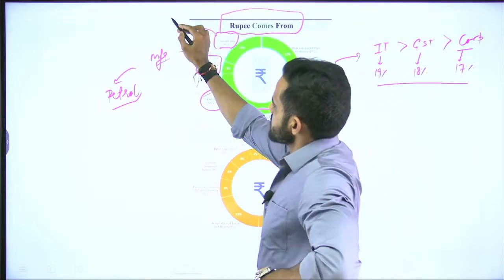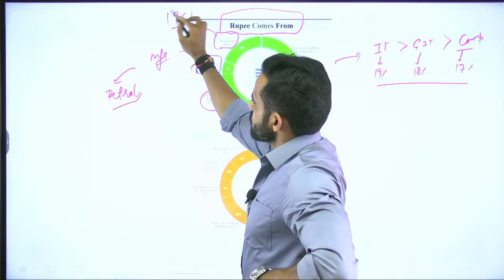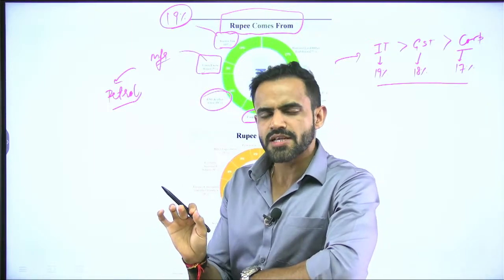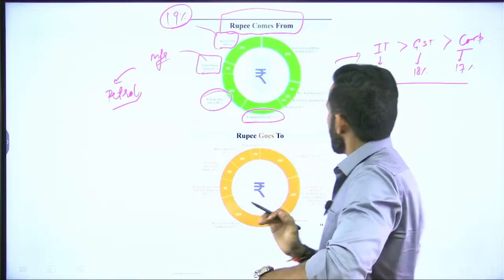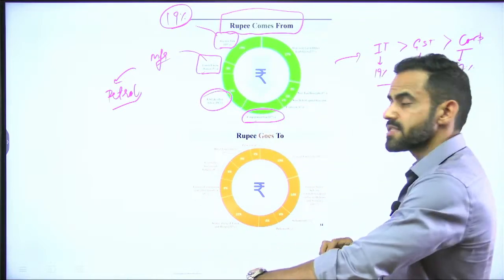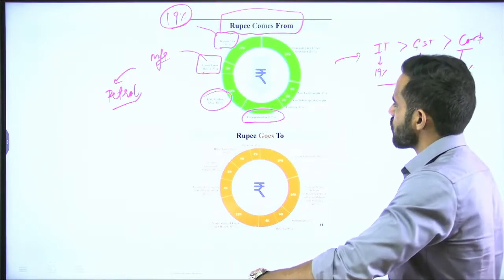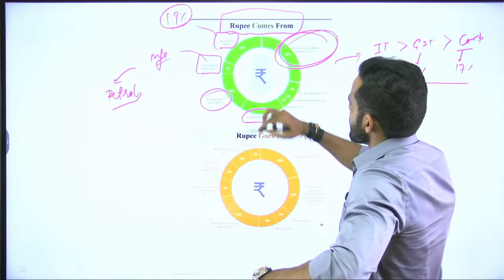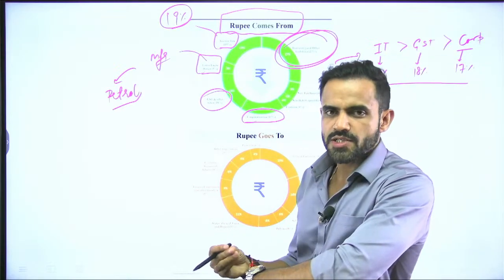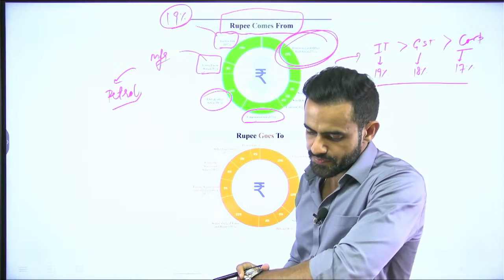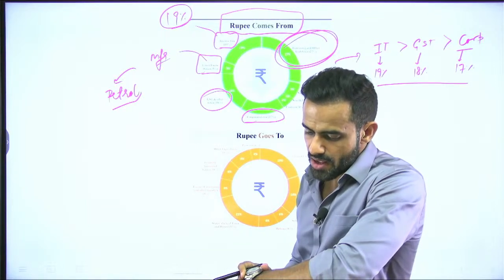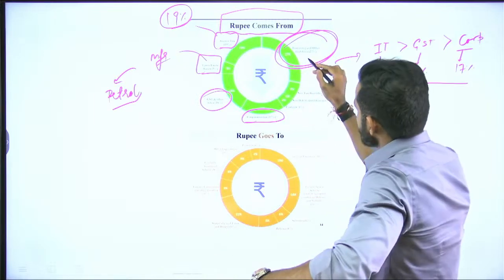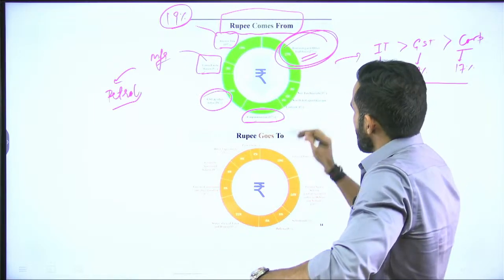Income tax is roughly 19% of the total revenue. That means if the government is generating 100 rupees, 19 rupees come from income tax, 18 rupees come through GST, and 17 rupees come through corporate tax. Apart from that, the biggest part is 27%, that is borrowing and other liabilities.